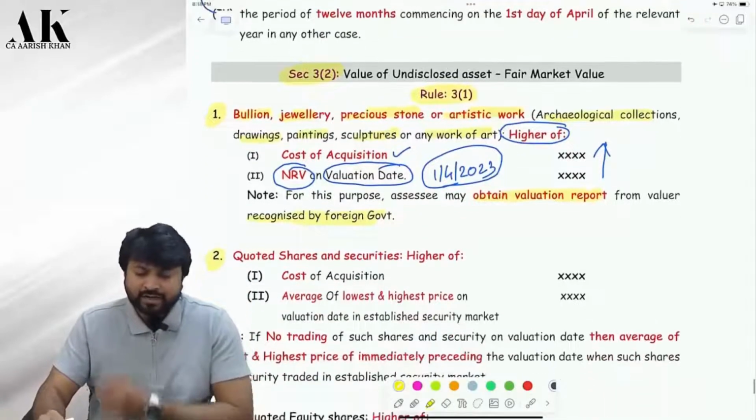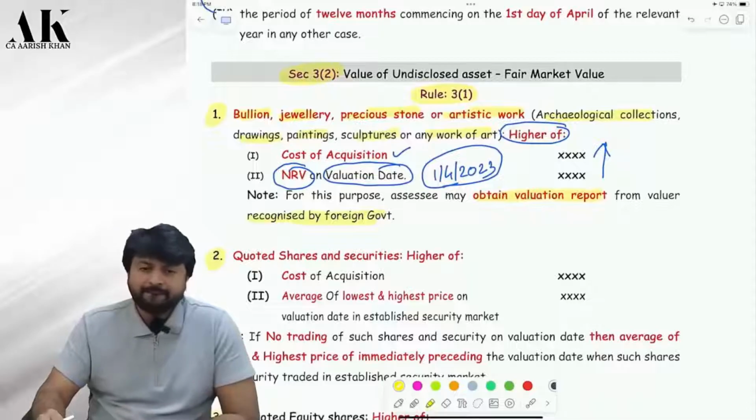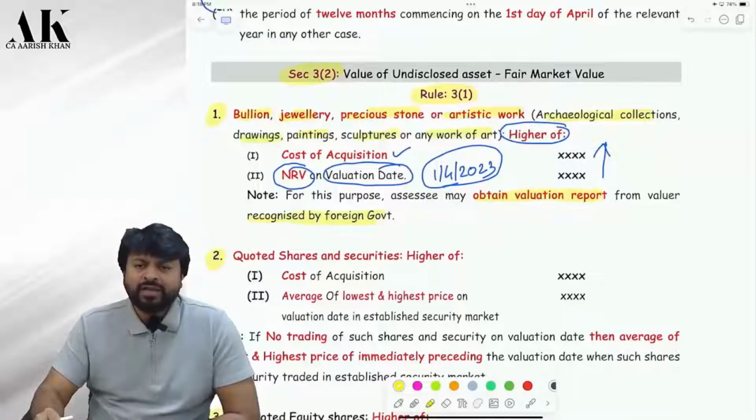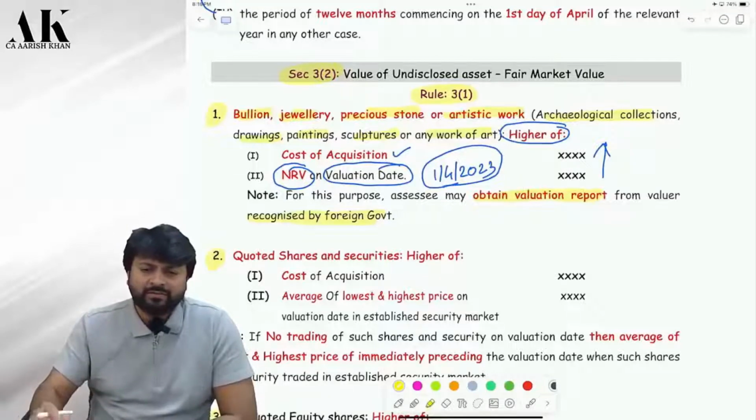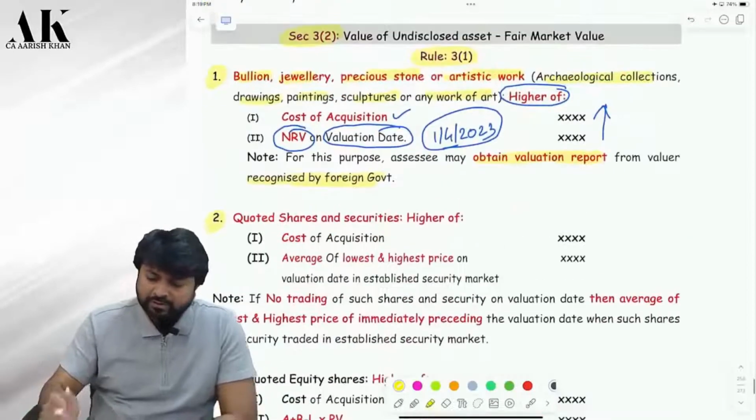So which all assets are covered in point number 1? All possible, sir. Generally, you can say personal effects. Bullion, jewelry, precious stone, artistic work, archaeological collection, drawing, painting, sculpture. Cost or market value, whichever is higher. Correct? Net realizable value.